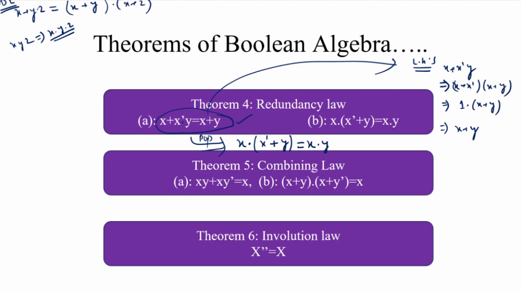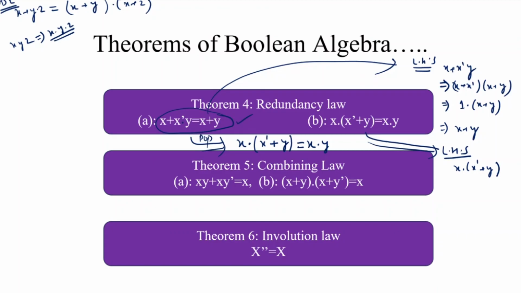Here, suppose we prove this by using the postulates of Boolean algebra. What is the left hand side of expression B? That is x · (x' + y).